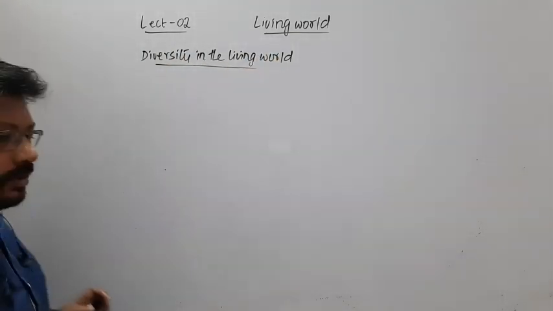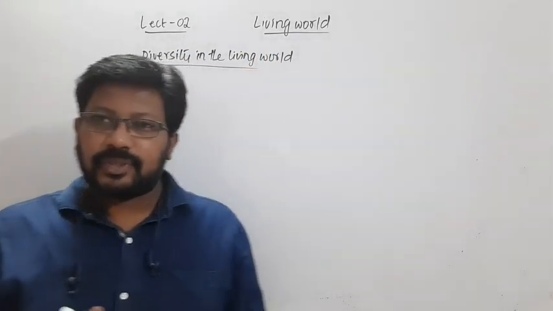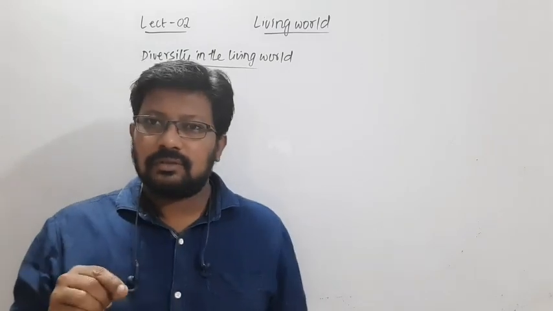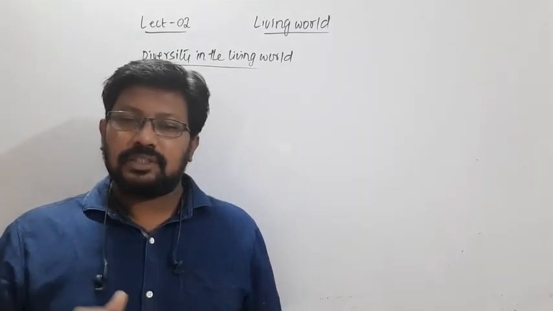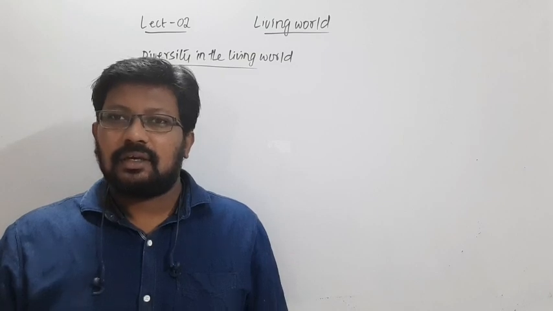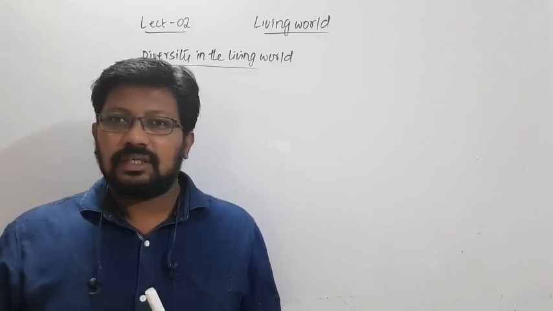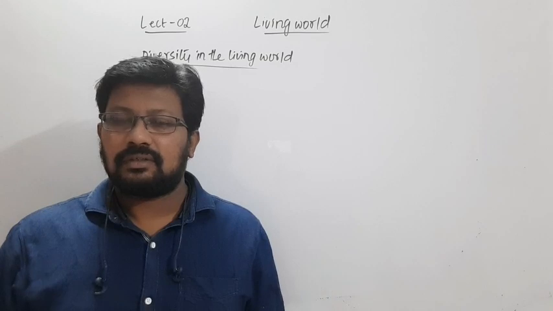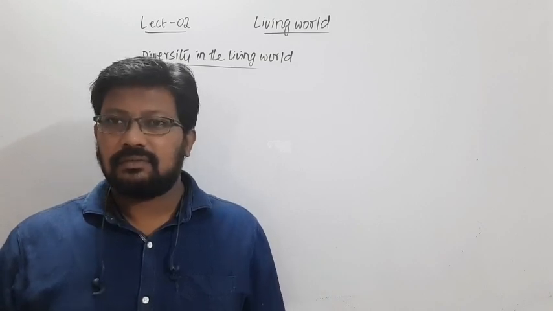We know that life is present only on this planet Earth. Whether life exists on other planets, we do not know, and we are still searching for it.